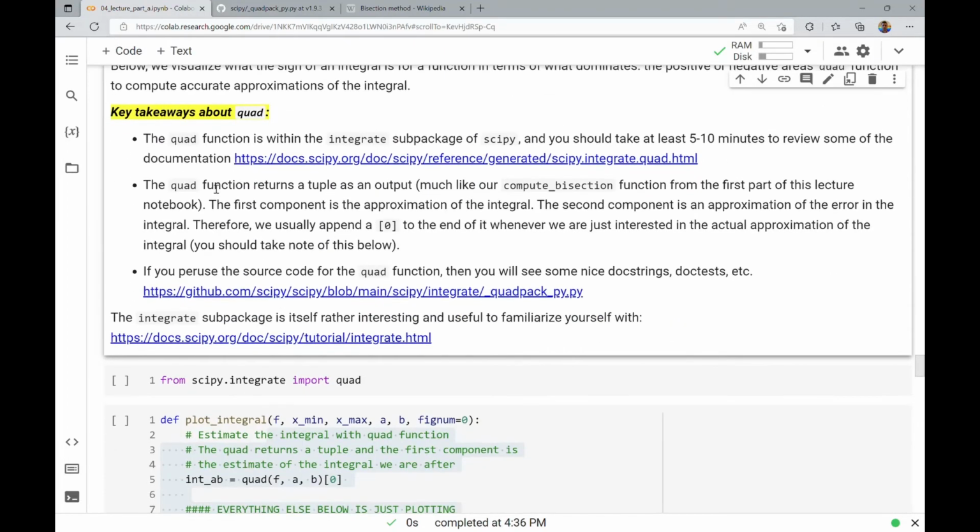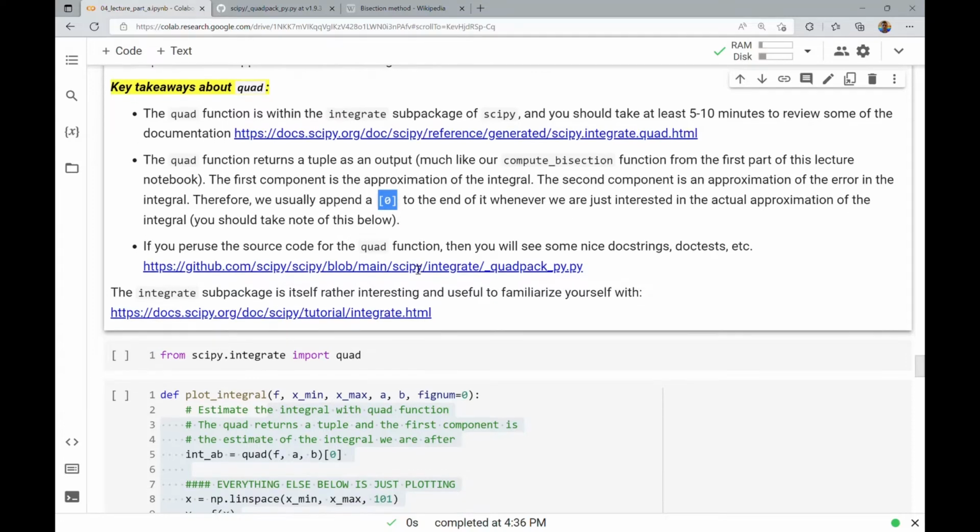Just like compute bisection produced a tuple as an output with A, B, and C, the quad function has a tuple as an output. The first component is the approximation of the integral that you want. The second component is an approximation of the error in that integral. Therefore, we usually append a [0] to the end of the call whenever we are just interested in the actual approximation of the integral. Take note of this below. Kind of like with compute bisection, which I showed in an earlier video and have in code above in this notebook, we would append a square bracket with a -1 to just take out the root approximation that we wanted. If you peruse the source code of the quad function, you will see nice docstrings.